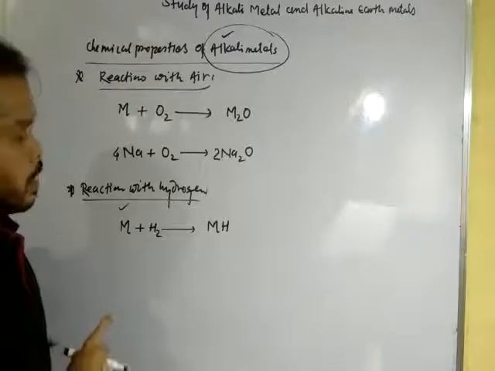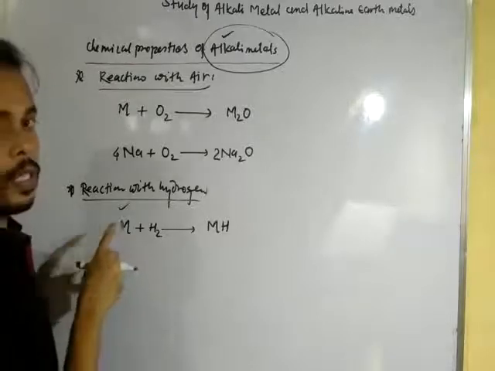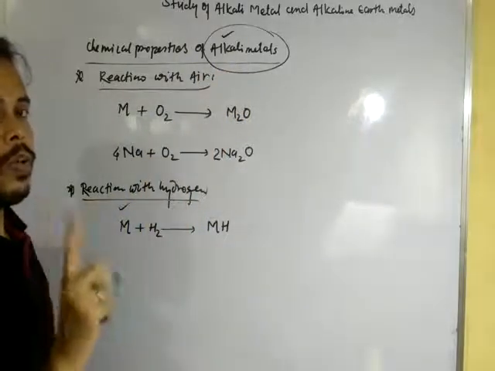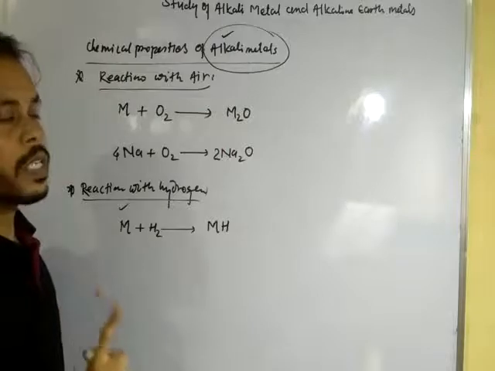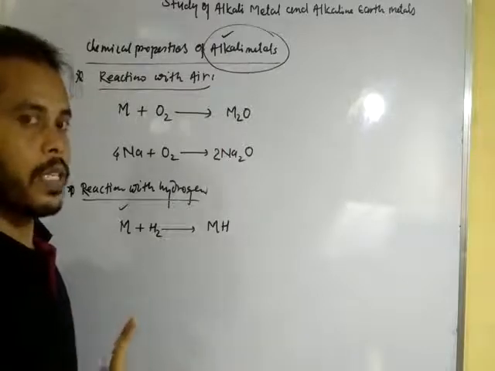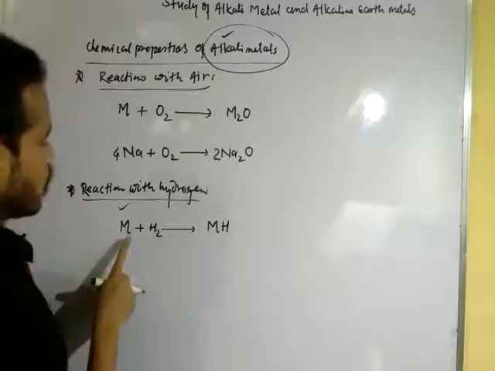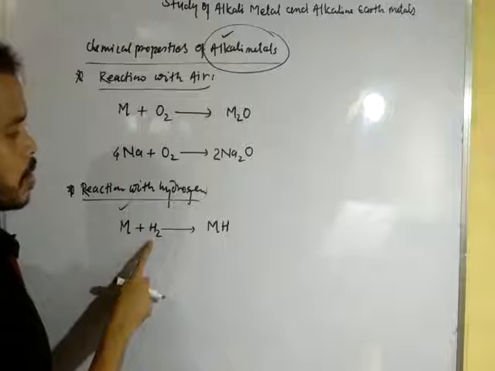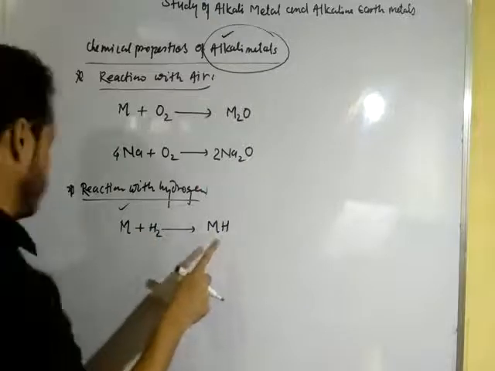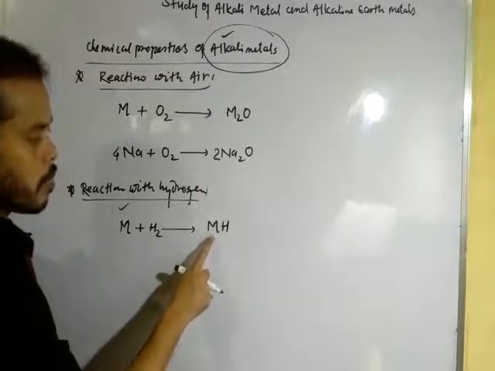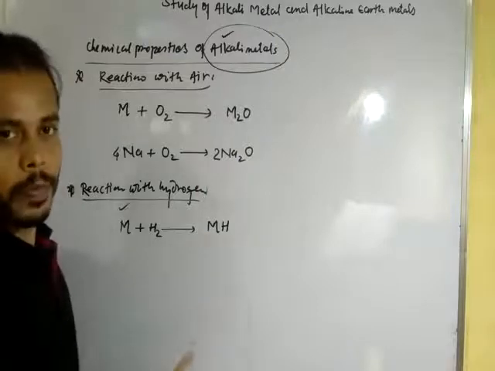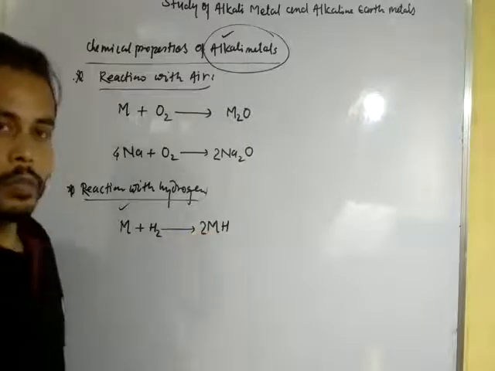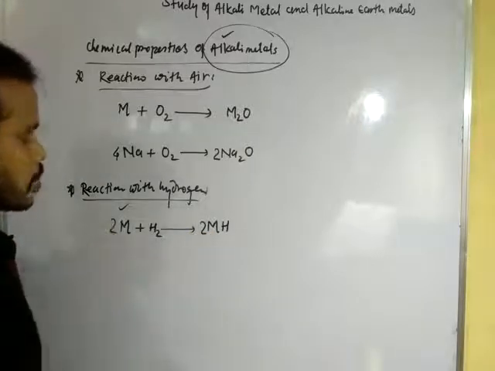Okay, dear student, because in the outermost shell of these elements, alkali metals have only one electron, so valency depends upon the valence electron, we have discussed in the last video. So the valency of metal in alkali metals is also 1, hydrogen is also 1, so we will get the compound like MH type. Okay, to balance the hydrogen we can multiply it with 2, so it is also 2.